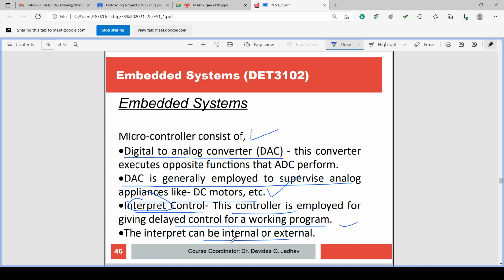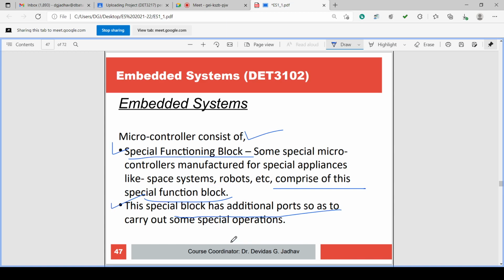The interrupt can be internal or external. It also contains a special function block. Some special microcontrollers are manufactured for special appliances like space systems, robots, etc., and contain the special function block. The special block has additional ports so as to carry out some special operations.